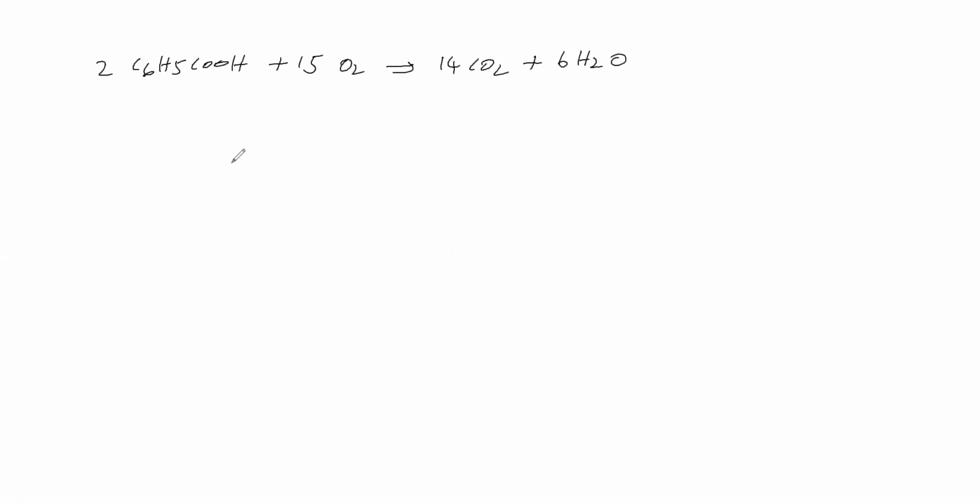So for this equation, how do we find enthalpy of reaction? Enthalpy of reaction means the amount of heat involved in a process as per stoichiometry. So enthalpy of reaction is equal to enthalpy of products. Enthalpy of products means 14 times the molar enthalpy of CO2 in gas state plus 6 times the molar enthalpy of water in gas state. Otherwise, whatever physical state of water is mentioned, that physical state we have to consider.